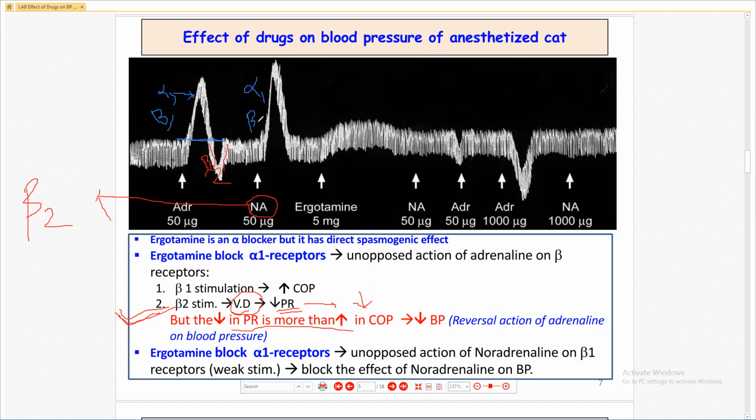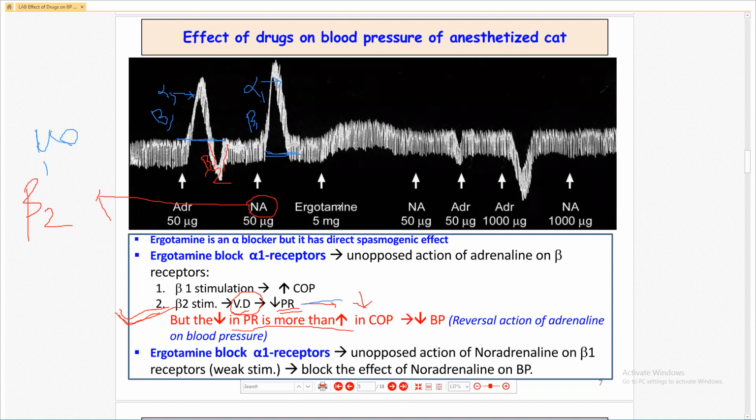So what happened? Alpha 1, beta 1, increase in blood pressure, and there is no decrease in the blood pressure by the noradrenaline, because there is no beta 2 stimulation. This is the main difference between adrenaline and noradrenaline. Noradrenaline does not act on beta 2 receptor, and therefore there is no decrease in the blood pressure.